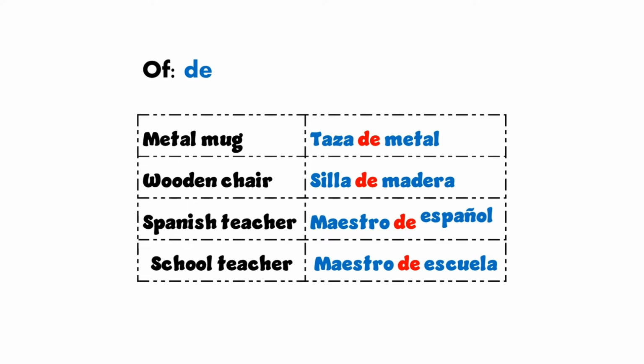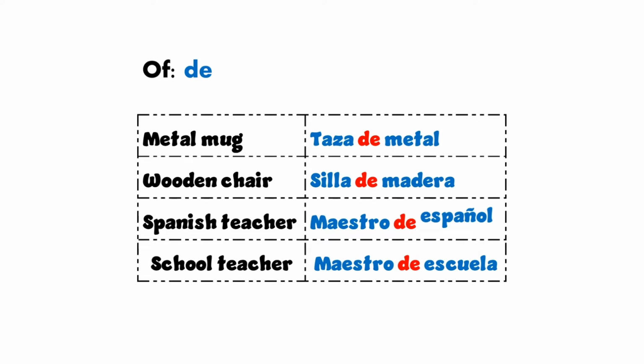The second one, wooden chair. In this case it will be silla de madera. La silla está hecha de madera. Perfect. We also use de when we talk about professions. For example, Spanish teacher. That one will be maestro de español.